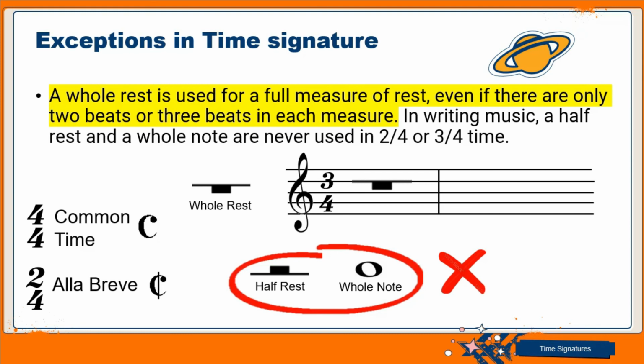So the 2/4 time is called the alla breve, and it has that symbol, that C with a stroke standing vertically across it. So that is about the popular time signatures that have other names that we use in calling or representing them.